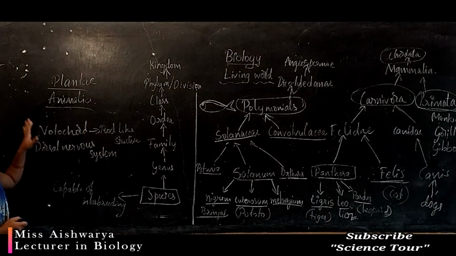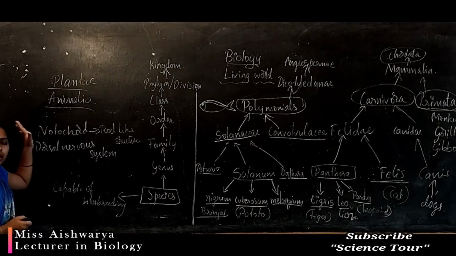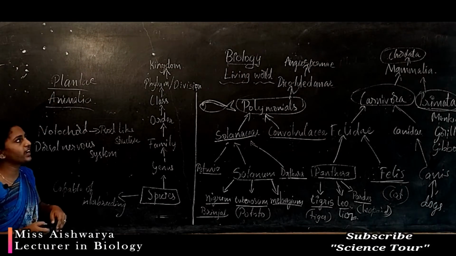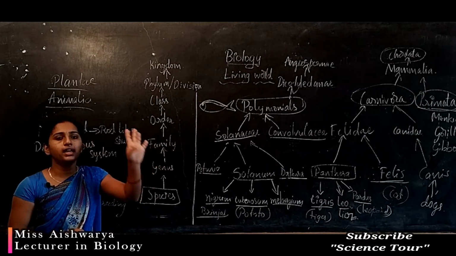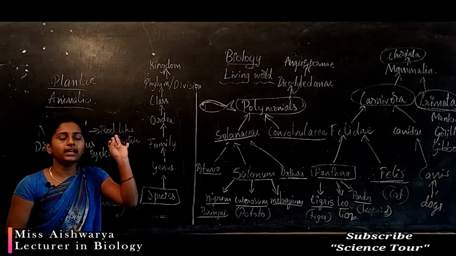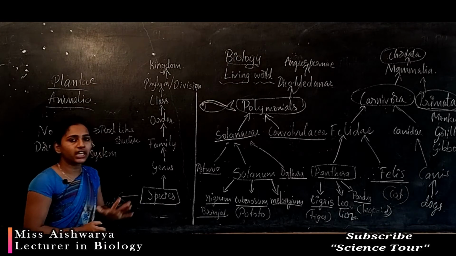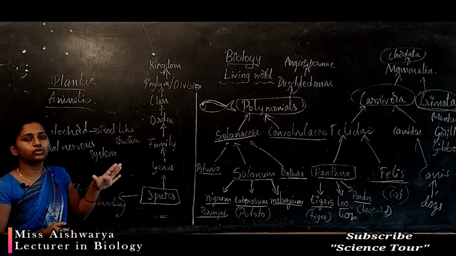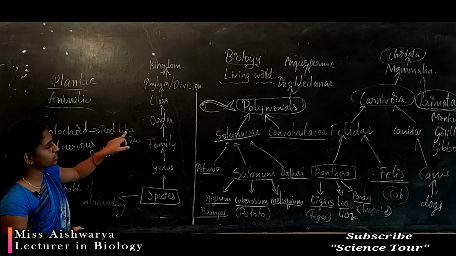All the organisms came under these two kingdoms. At present we classify into five kingdoms. These are the five kingdom system we are going to study at present, in the next chapter.